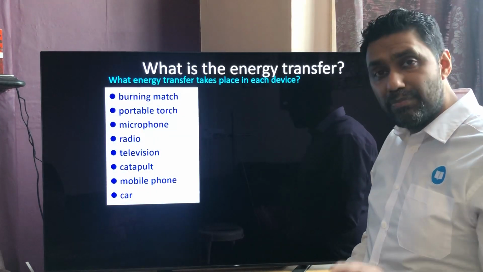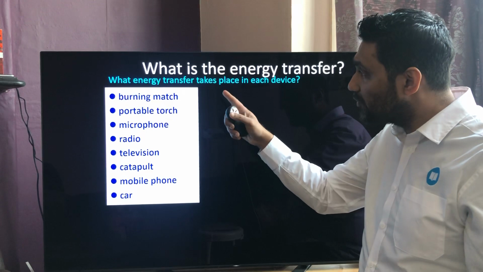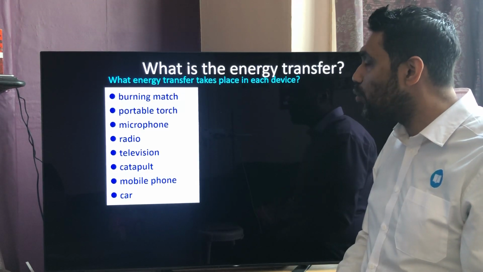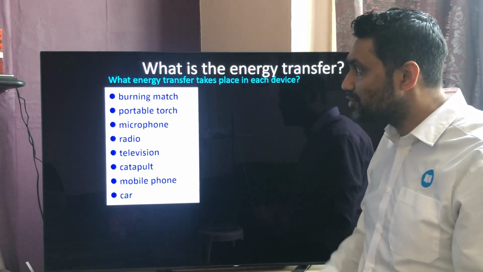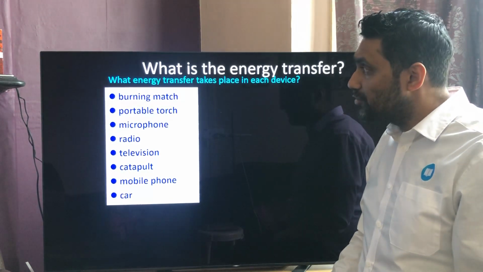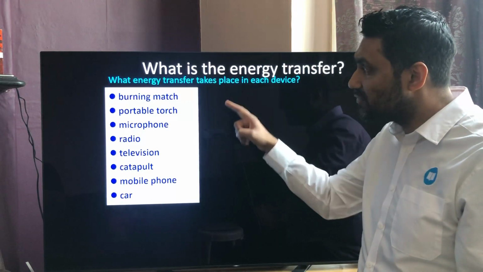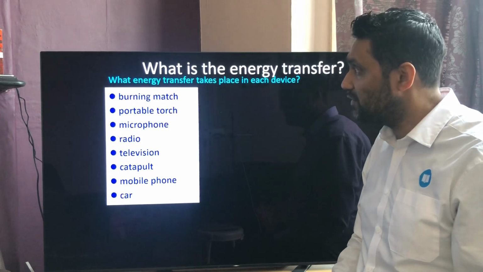So can you press pause on the video, but what I'd like you to do is for each of those objects, can you write down what are the energy transfers that have taken place in each of those systems, these energy systems. So if you press pause now, for each of those systems, write down the energy transfers.